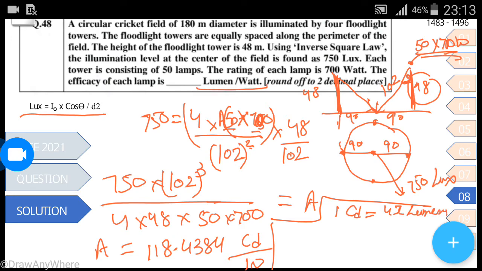As we have to find the answer in lumens per watt, A would be 118.4384 multiplied by 4 pi, which comes to 1488 lumens per watt. So this is the correct answer.